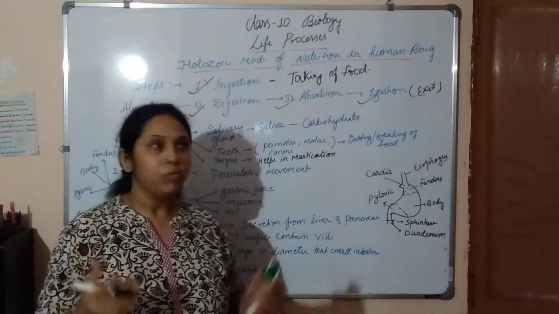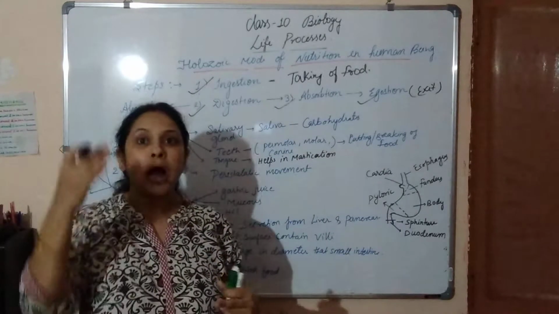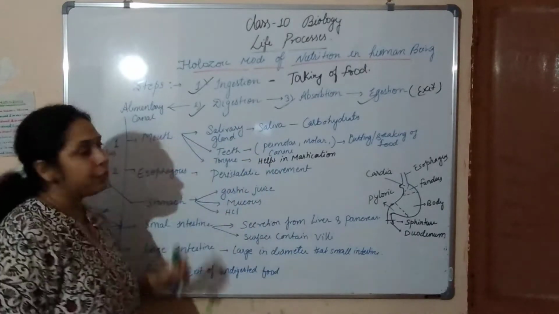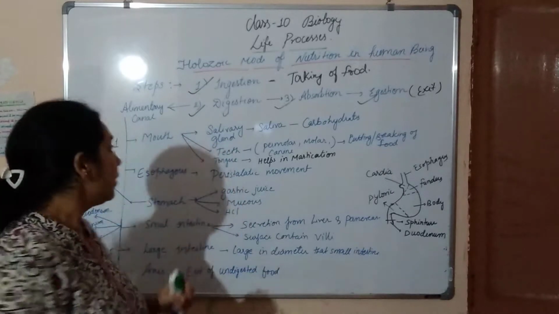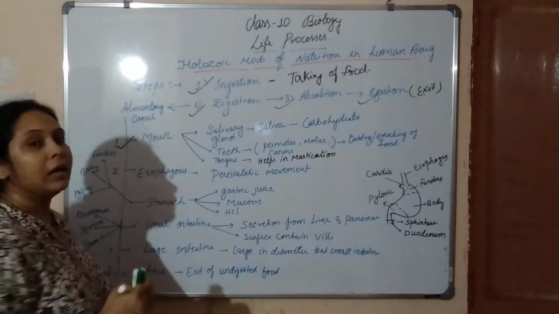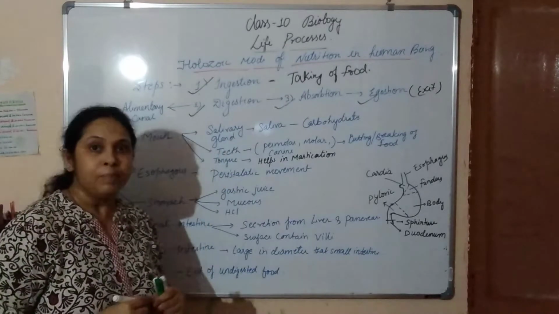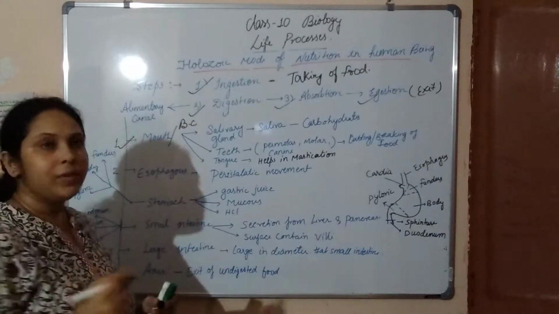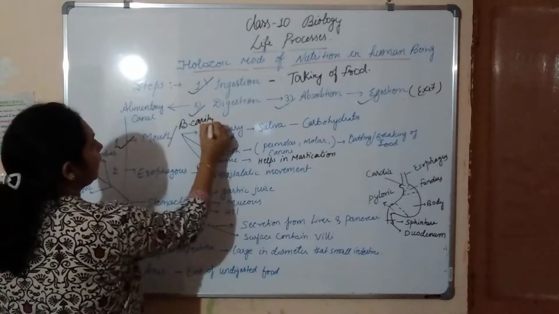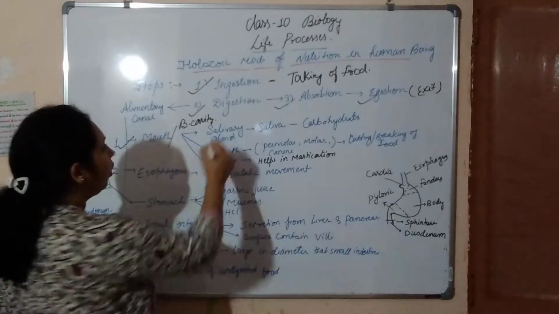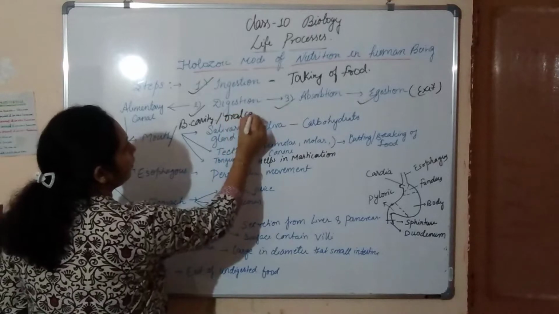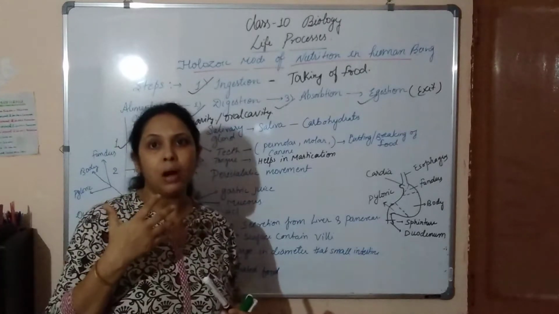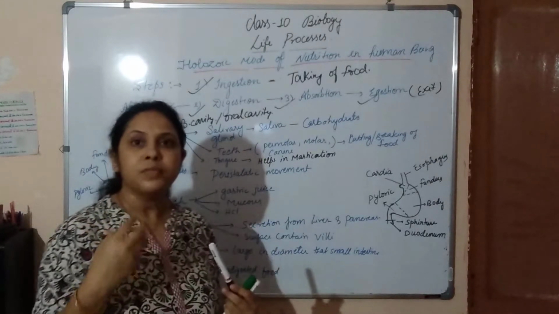For the Holozoic mode, all these steps happen in this alimentary canal, and what are the parts required here? First of all we will start from the mouth. The mouth is the first part of the alimentary canal, which is also called the buccal cavity, or the oral cavity. In our mouth there is some saliva.